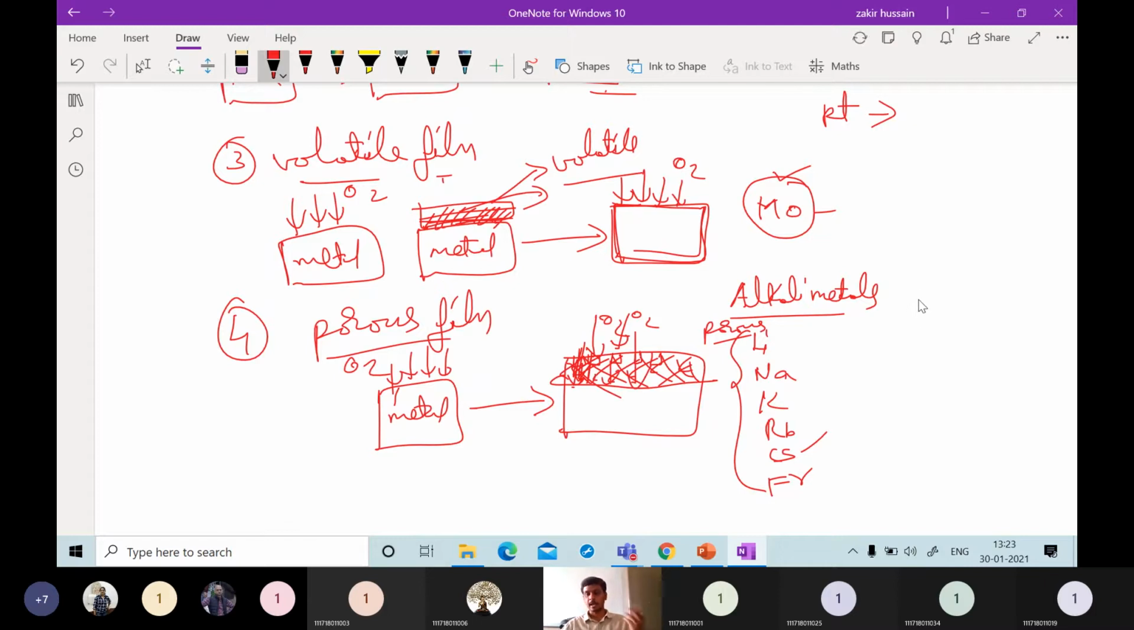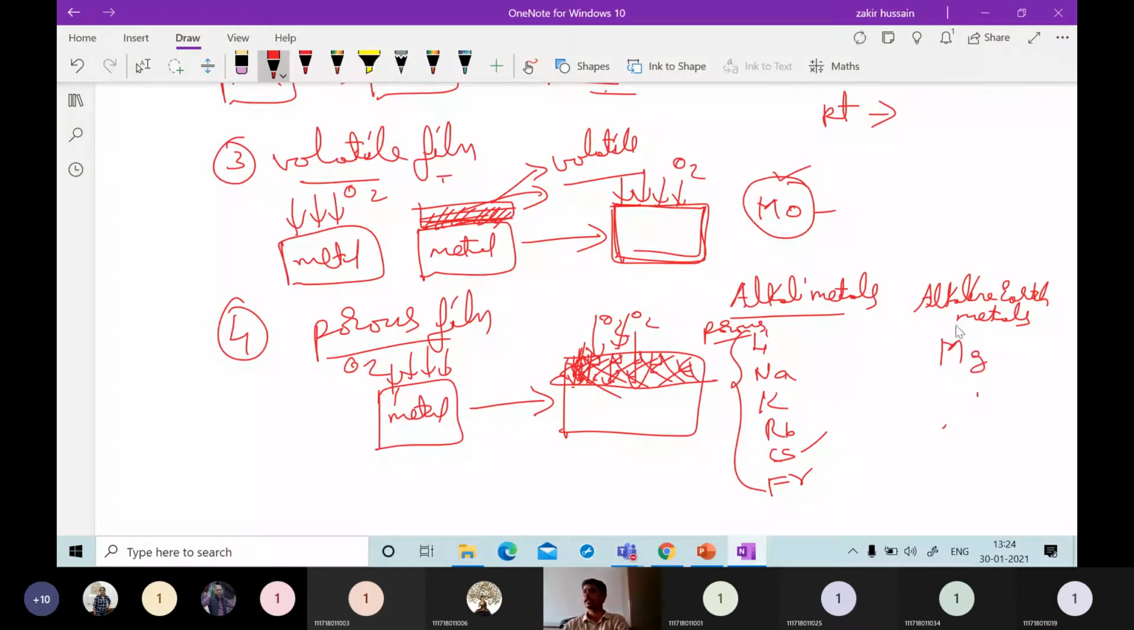Then another type is alkaline earth metals. Alkaline earth metals also have a tendency to form this porous type of film. So what are the alkaline earth metals? Like magnesium. Magnesium is one type of alkaline earth metal. Then strontium, Sr.